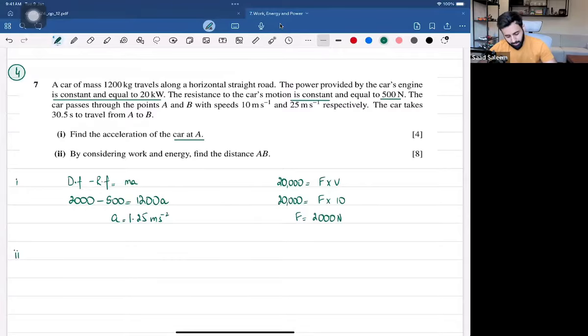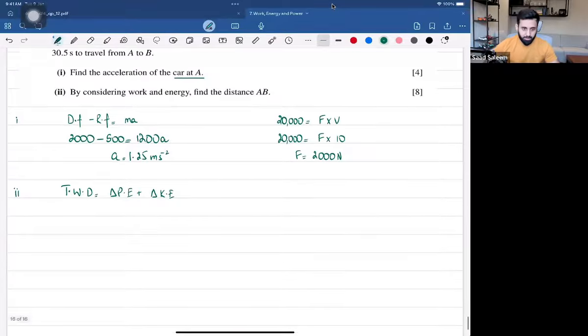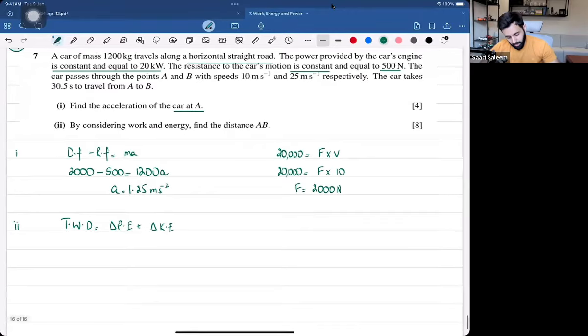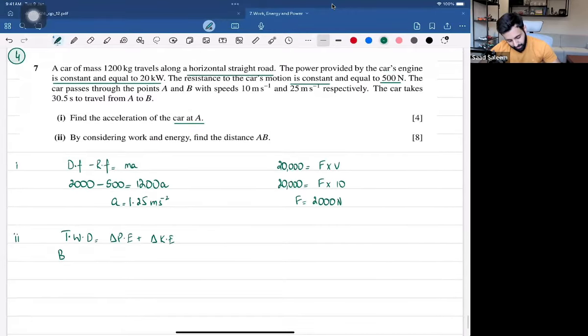Now part 2 says, by considering work and energy, find the distance AB. That's 8 marks, but trust me, 8 easy marks if you get the formula right. The formula is: total work done is equal to change in potential energy plus change in kinetic energy. Remember, this is a horizontal straight road, so there will be no change in potential energy. Change in potential energy occurs on an inclined or declined plane. So total work done would be work done by the driving force minus the work done by the resistive force. We need to subtract the two.